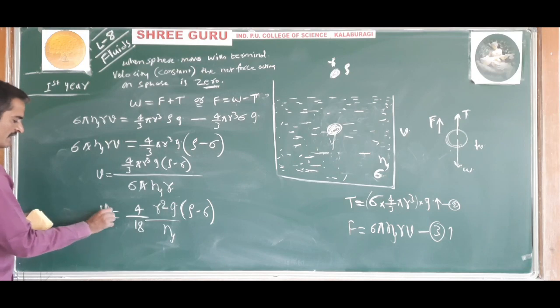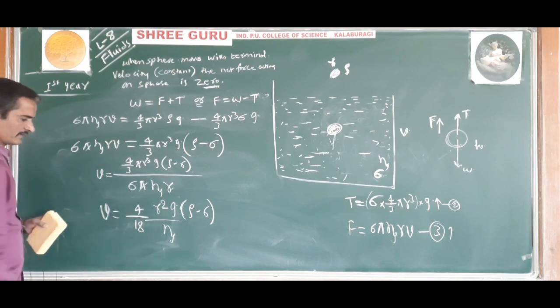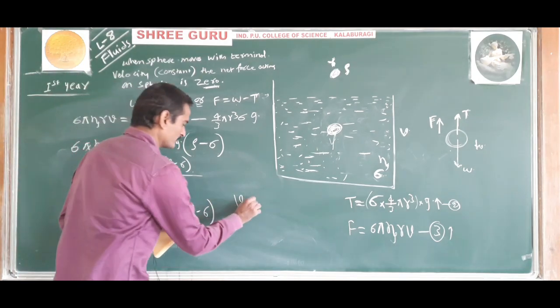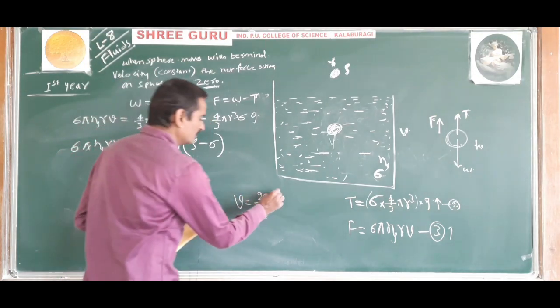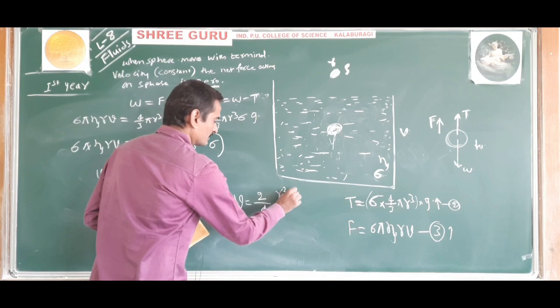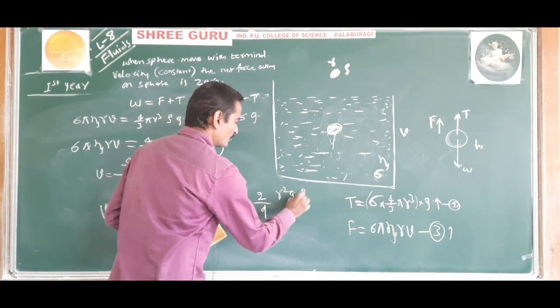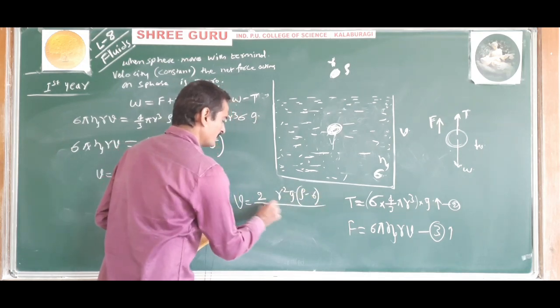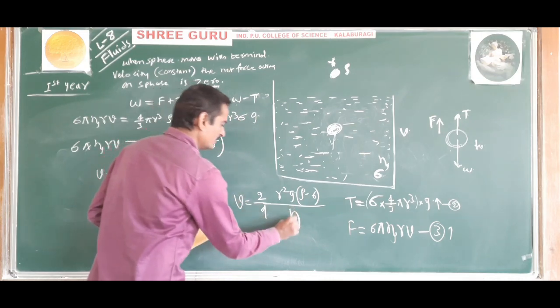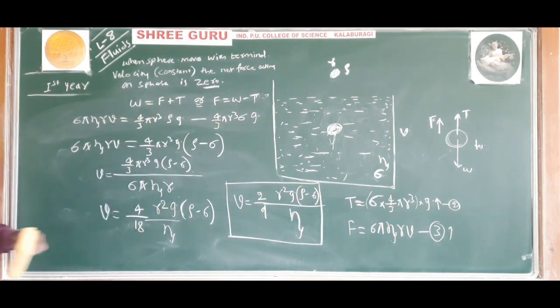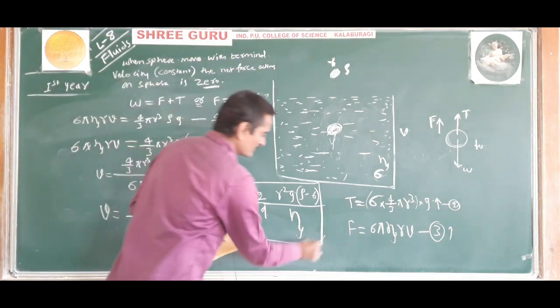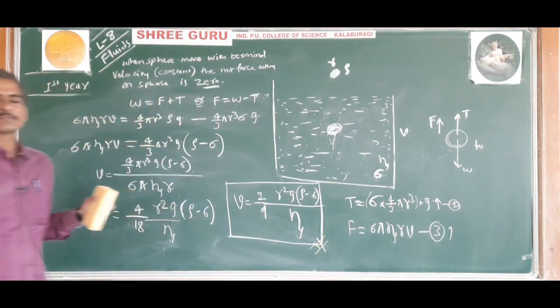So this is the expression for terminal velocity, and 4 by 18 can be written as 2 by 9. So v equals 2 by 9 r square into g into rho minus sigma divided by eta. This is the expression for terminal velocity. Remember that.